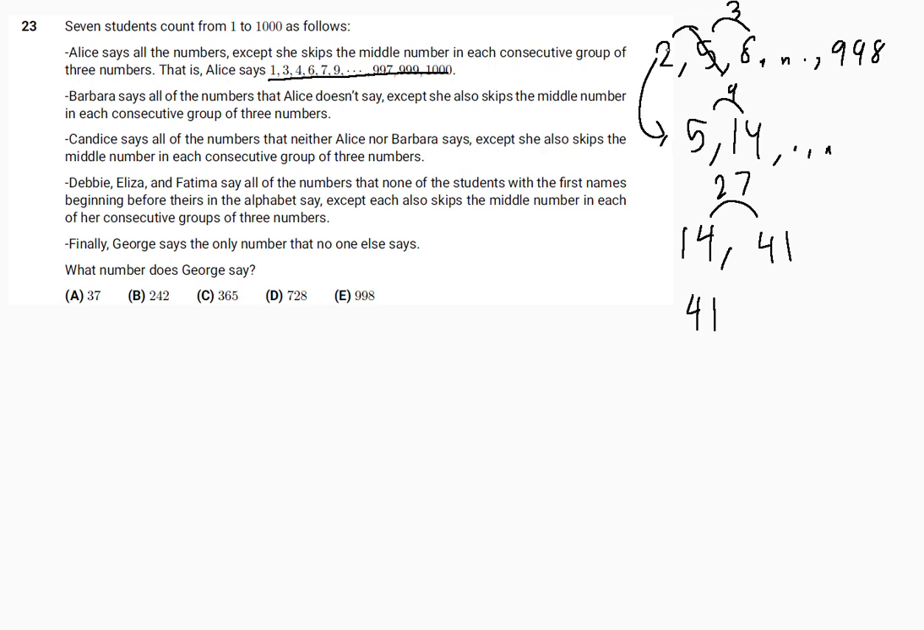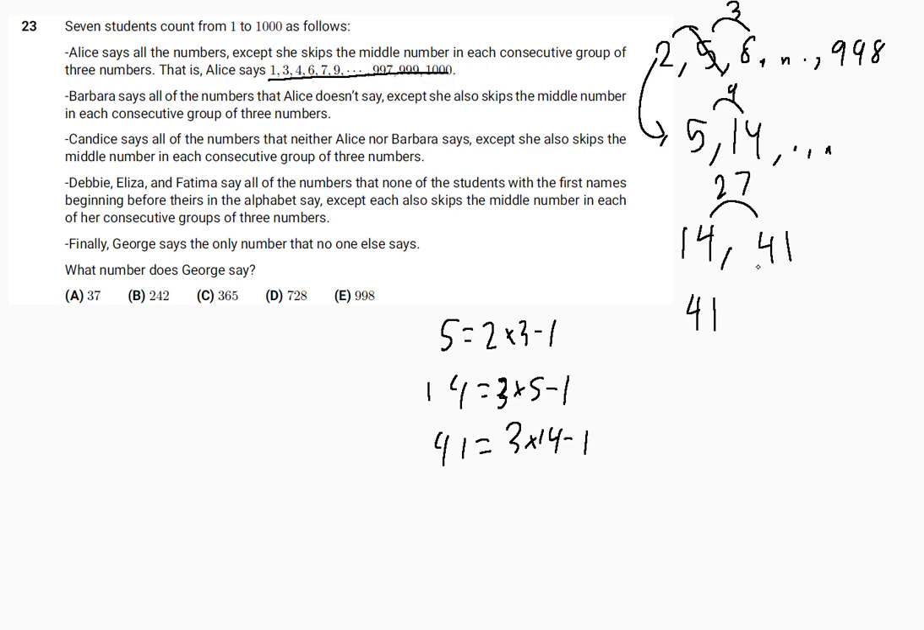So this is a 5. 5 is equal to 2 times 3 minus 1. 14 is equal to 3 times 5 minus 1. 41 is equal to 3 times 14 minus 1. So that means